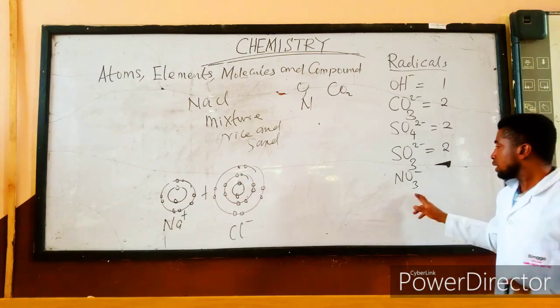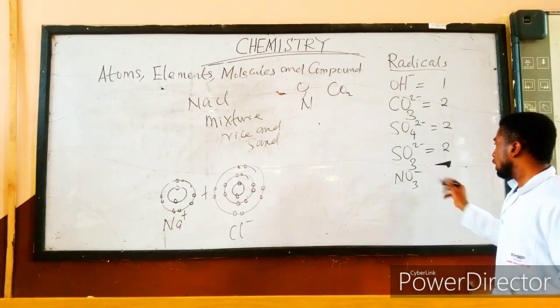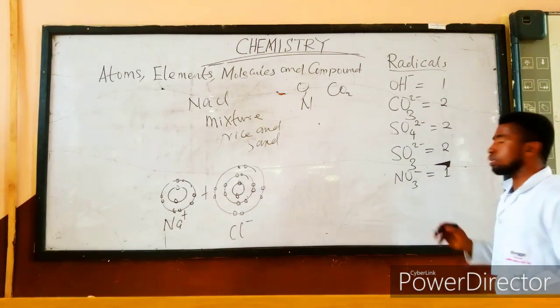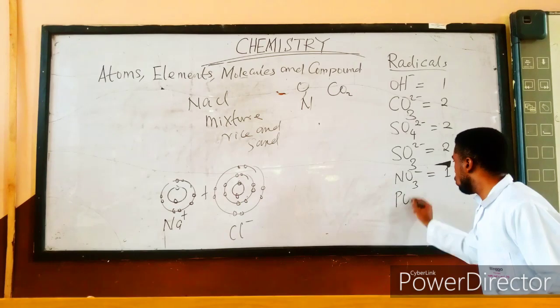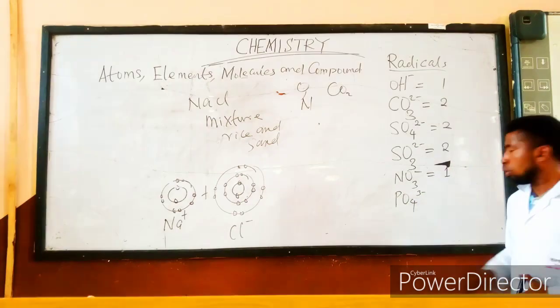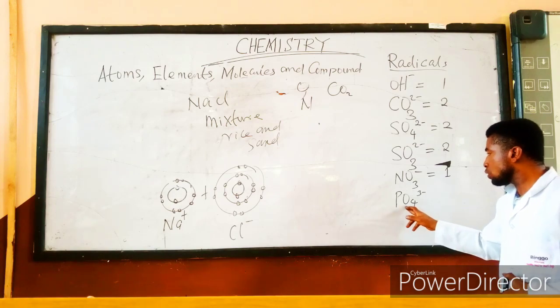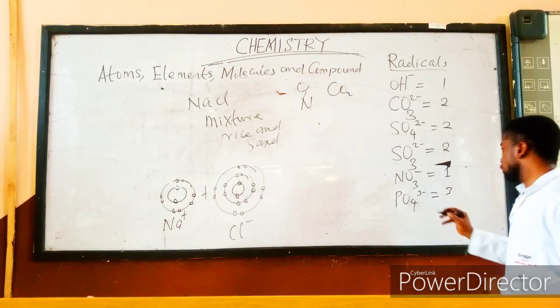This is trioxonitrate radical. And the valency is 1. We also have another one, PO4 3 minus. We call it tetraoxophosphate. And the valency is equal to 3.